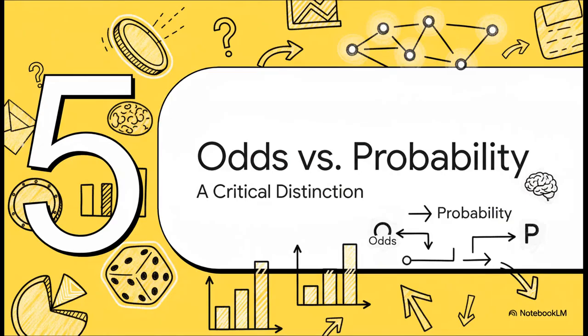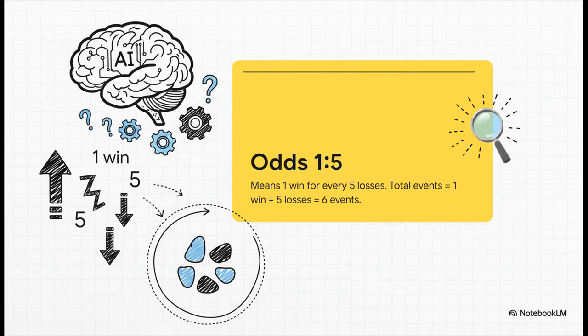Okay, now this brings us to a really, really critical distinction. The terms odds and probability get thrown around interchangeably all the time in normal conversation. But in math and AI, they mean very different things. Let's make sure we get this crystal clear. Let's take odds of 1 to 5. What this means is that for every 1 time you win, you lose 5 times. So the key here is to look at the total number of events.